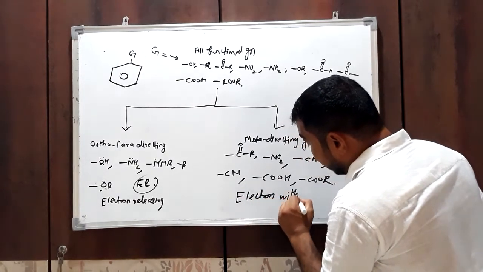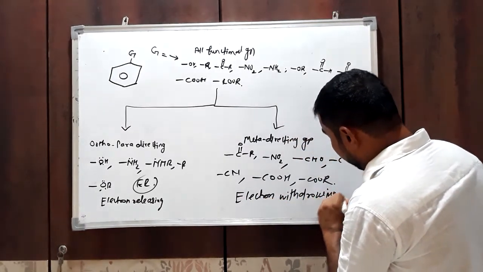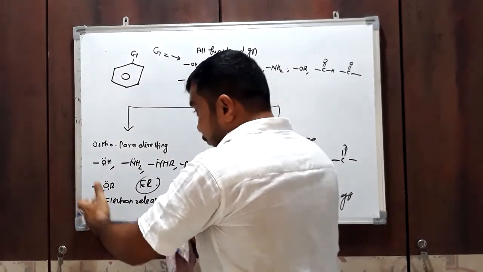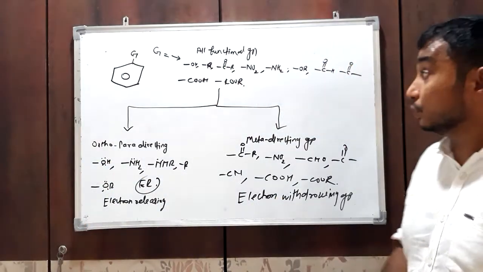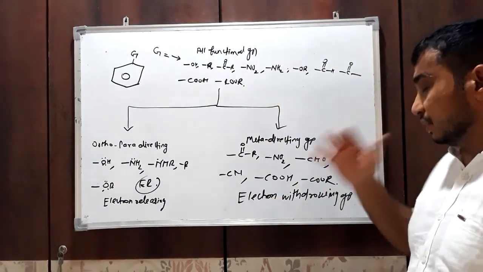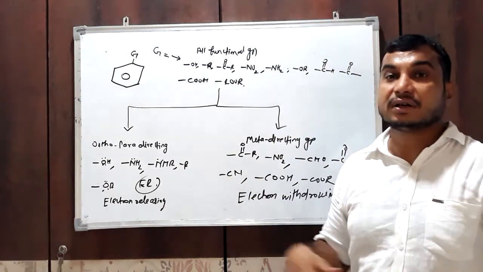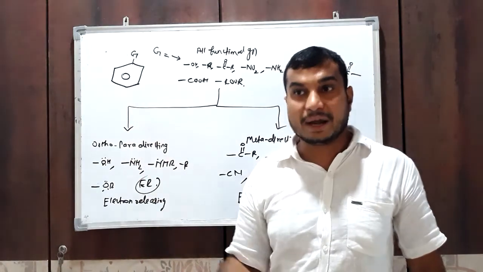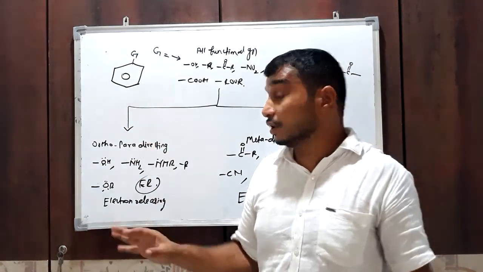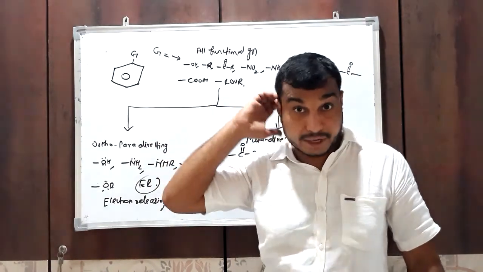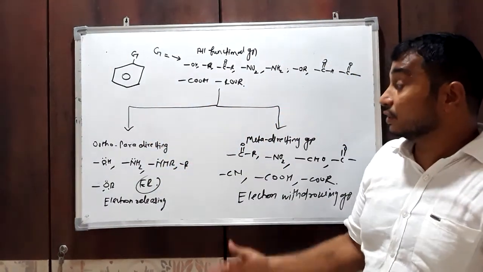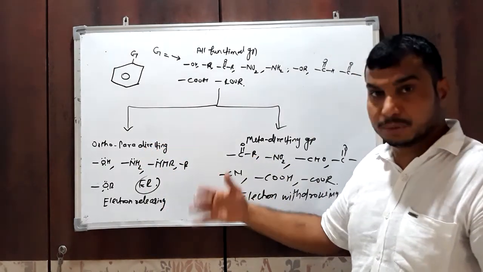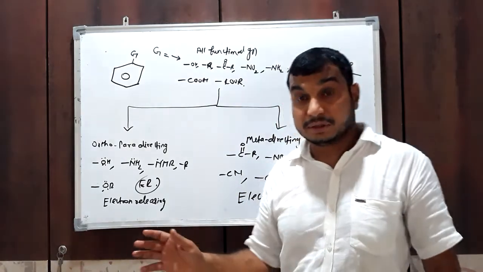Electron withdrawing groups. So all the electron withdrawing groups are meta directing, and all electron releasing groups are ortho para directing. On the basis of this reactivity, all functional groups are classified into two types: ortho para directing group and meta directing group. Remember, this is very important when writing the product. In the next class we will discuss why they are ortho para directing groups and why they are meta directing groups. We will try to explain on the basis of electronic concept. Okay, thank you very much.